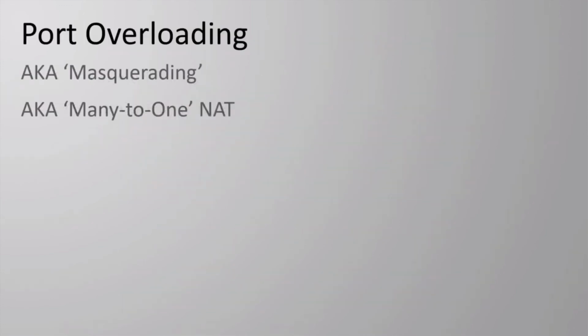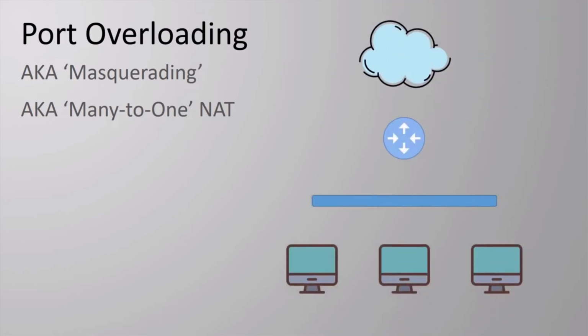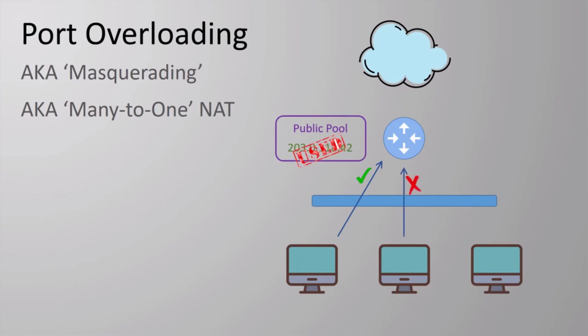We need to discuss what some may consider the most important of them all. This one is called port overloading, or masquerading, or many-to-one NAT. Think of a case where we don't have many public IP addresses available to us. Maybe we've only been given one or two by our service provider. In a case like this, we can't use a dynamic NAT pool like we did earlier. This is because dynamic NAT will map one public IP to each host that needs internet access. We'll very quickly exhaust the pool of IPs, and any additional traffic will be dropped.